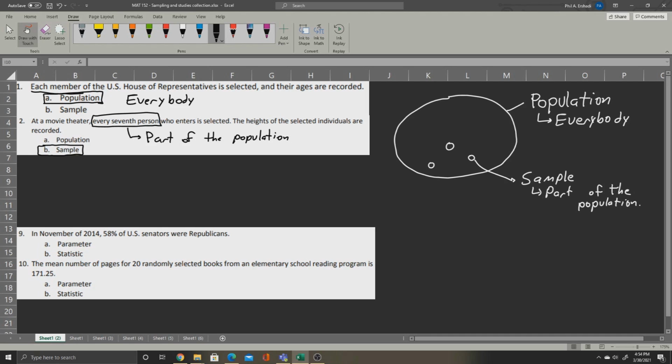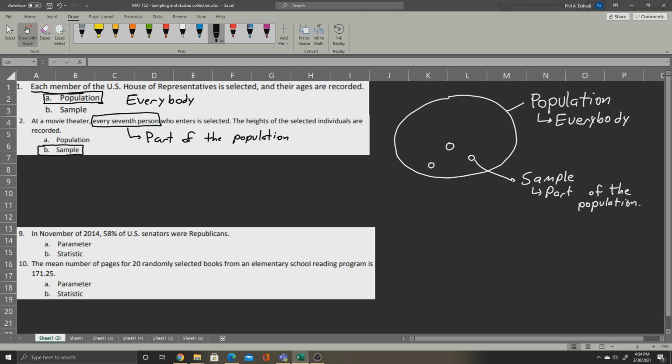The reason why we take samples is because sometimes it's impractical to study an entire population, especially if the population is large. There may be several thousand people moving through a large movie theater every day. Therefore, it makes more sense to only study a sample of that population.